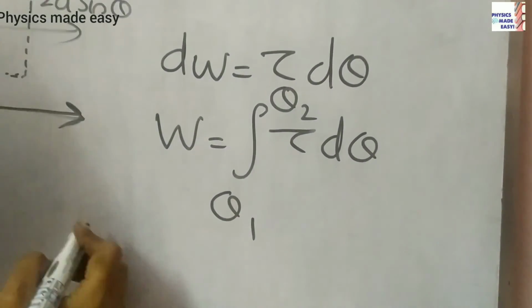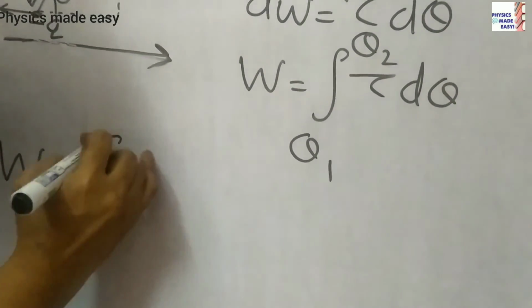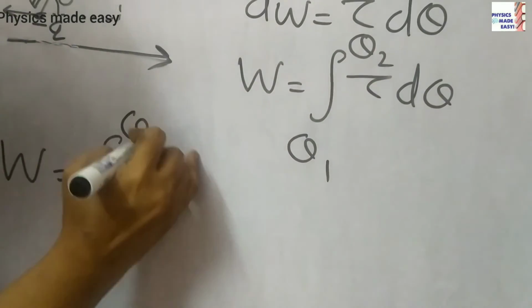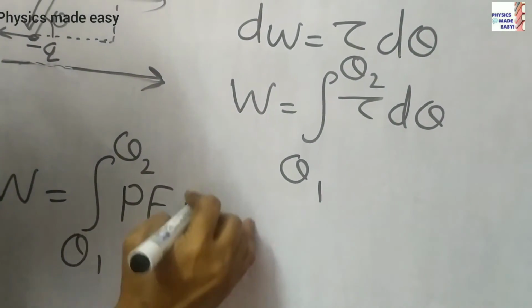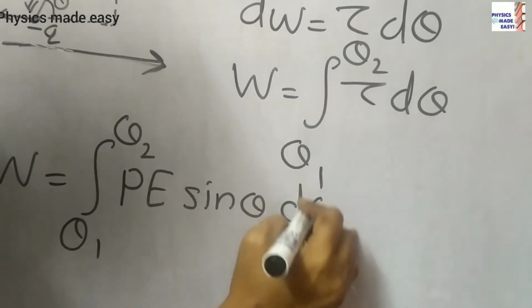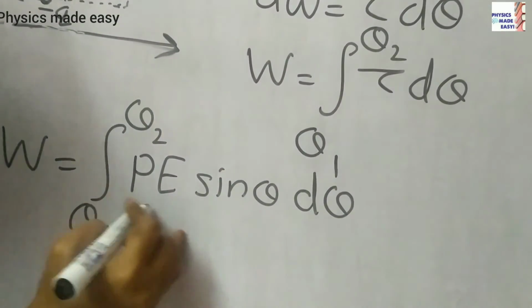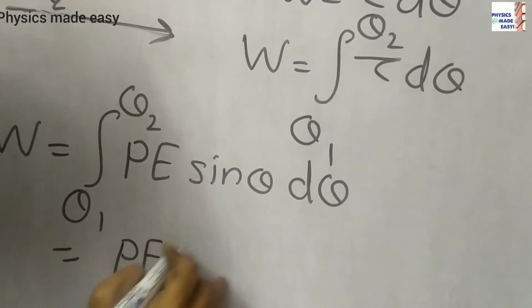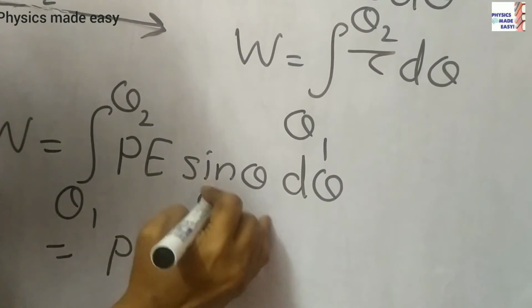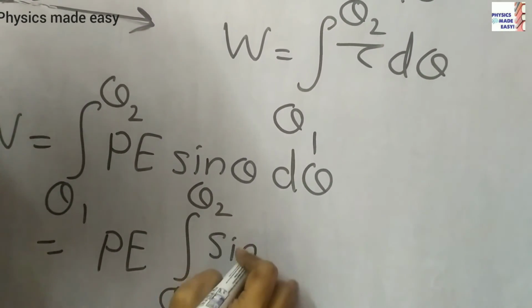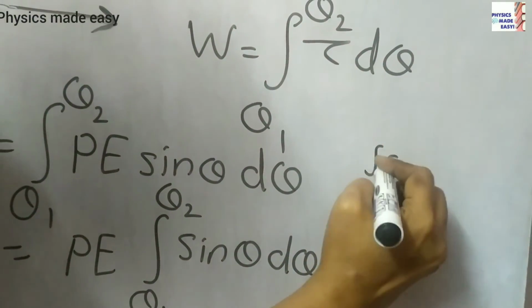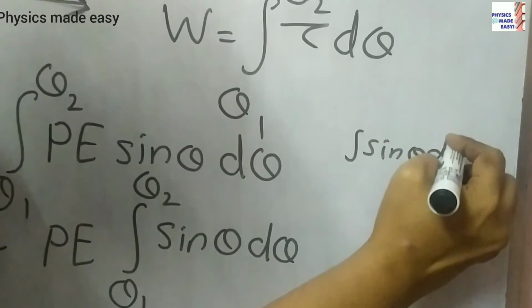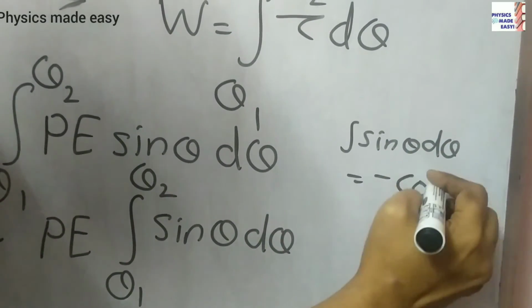Now we can substitute for tau. Then integral from theta 1 to theta 2 of PE sin theta d theta. PE we can take outside: PE integral theta 1 to theta 2 of sin theta d theta. So children, integral sin theta d theta is equal to minus cos theta.